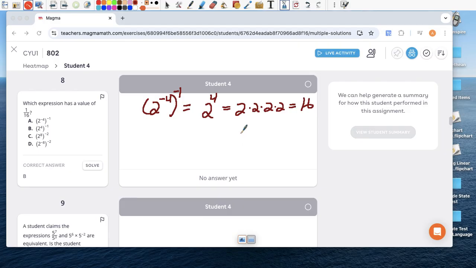Is that what we want? No. So A is not it. B, 2 to the 4th times negative 1. Well, let's do exponent to exponent, so we get 2 to the negative 4th.